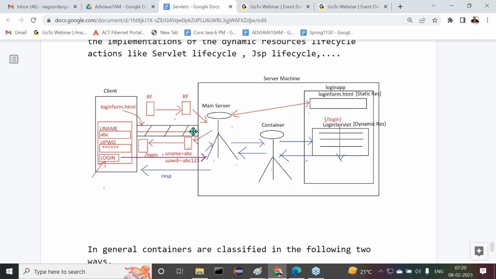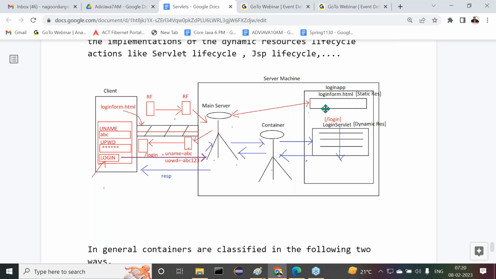For example, the request is coming for a static resource like login form.html. All HTML pages are static resources. They will not provide any execution at the server side. They will not generate different responses for different clients. It is the same response for any type of request.